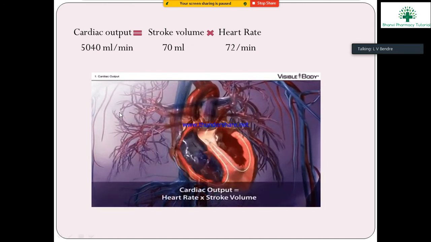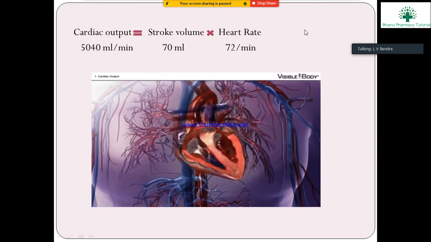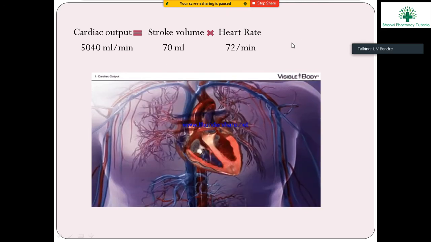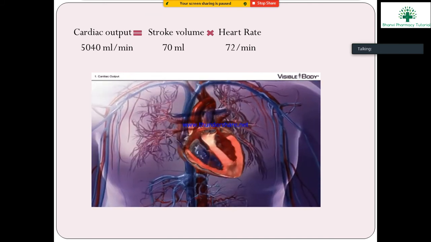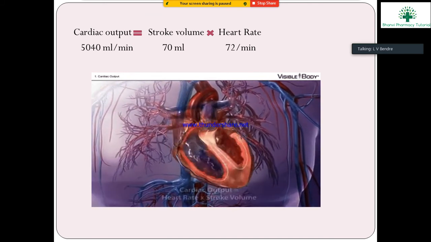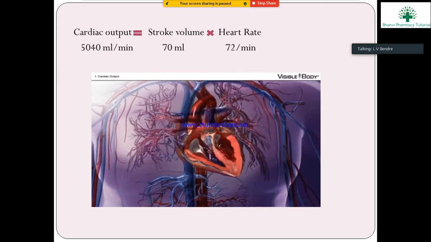Okay, the stroke volume is 70 ml and the heart rate is as usual 72 per minute. You see the animated diagram, that is the cardiac output.